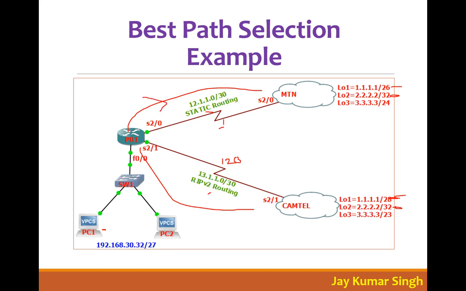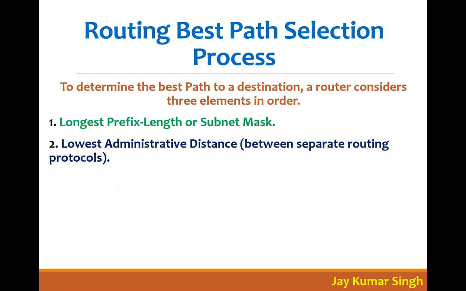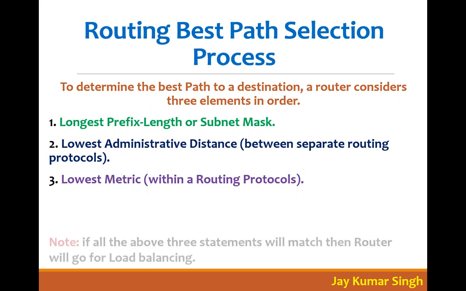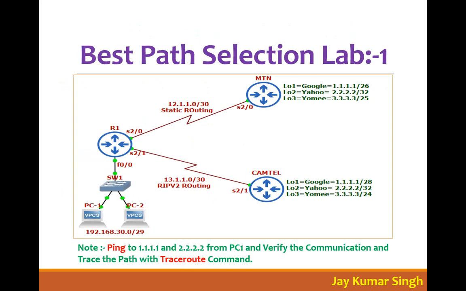Okay, so you have an example of everything. Here I have written that the first is longest prefix or subnet mask, the second is lowest administrative distance, and the third is lowest metric. If all of the above three match, then the router will go for load balancing. Now this is also lab 1, which I told you. You define it on your own and find which one is the best route.